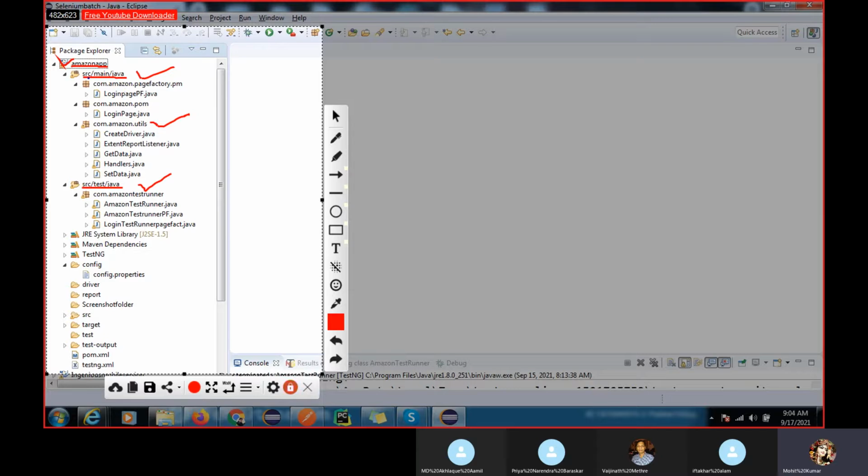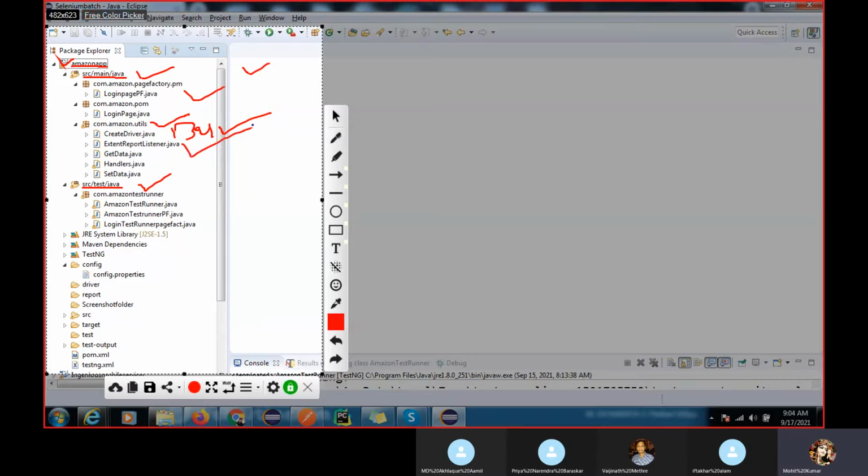Here we are using TestNG and the page object model concept. We have also developed the base class, or you can call it create driver, where we pick which browser to execute.